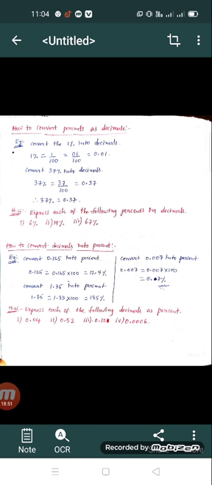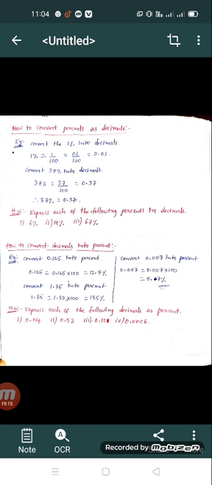Then how many digits are there after the point? Only one digit, that is 7. So finally 0.7%. So 0.007 in percent form is 0.7%.